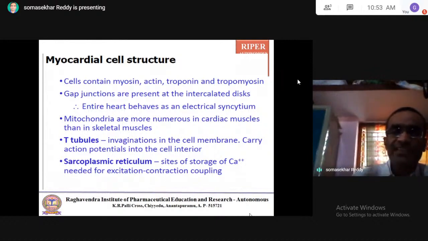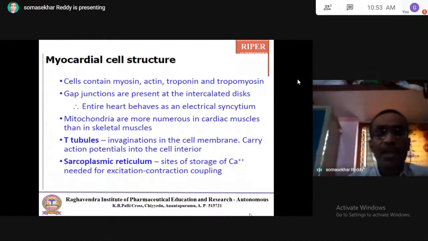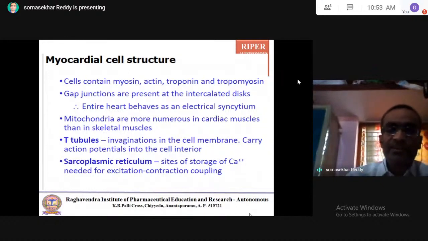Coming to the sarcoplasmic reticulum, it is the site of storage of calcium ions, which are needed for excitation contraction coupling.